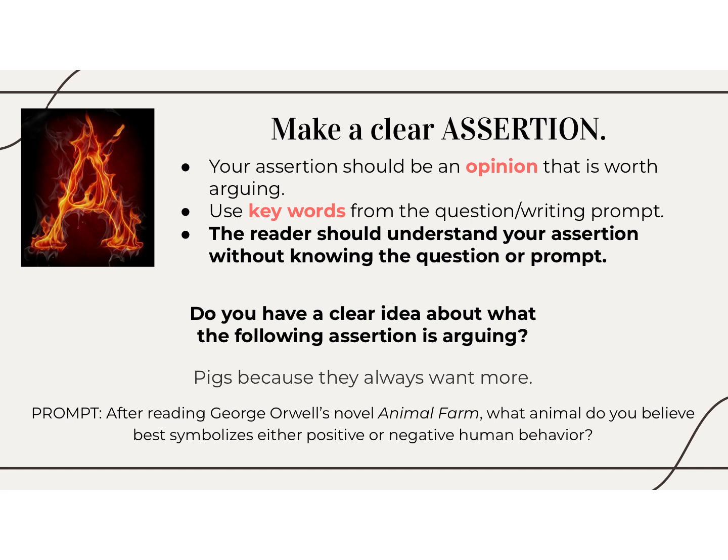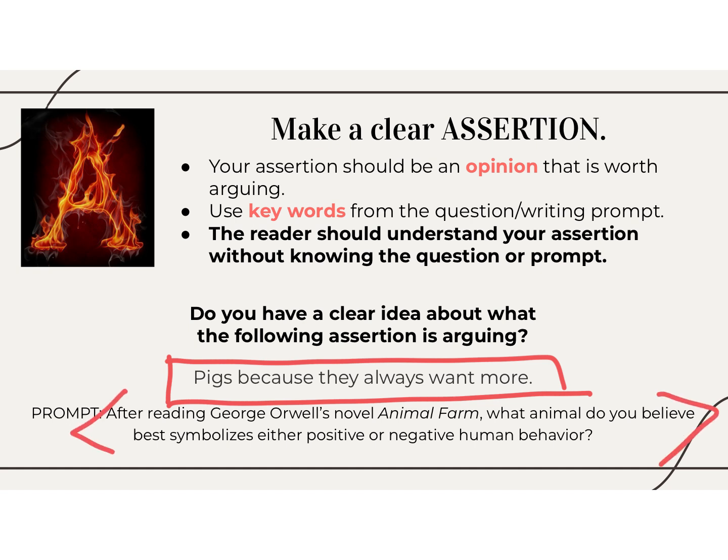Well, obviously, whoever was writing this little essay, they've probably read George Orwell's novel Animal Farm because they knew a really good answer: pigs, because they always want more. But the way that this answer is formed is not a clear assertion. This requires me, the reader, to have to go back and look at the prompt to understand what in the world they're talking about. And also, pigs, because they always want more, there's so much left out of this answer. Like, I want to know what do they symbolize? Is it positive or negative, right? And the thing that they have going for them here is that they've actually named an animal, pigs. So there's something. But this was not a clear assertion.